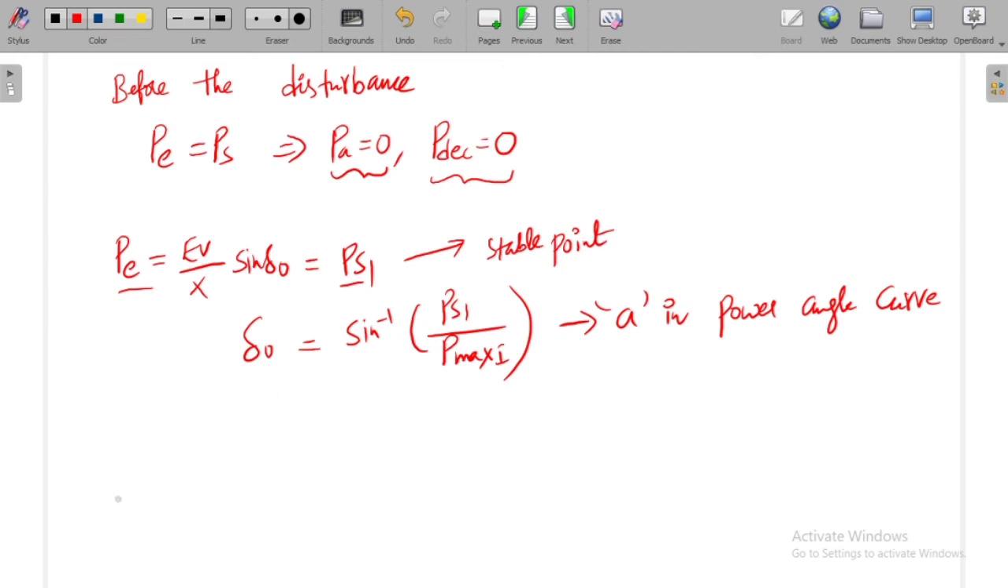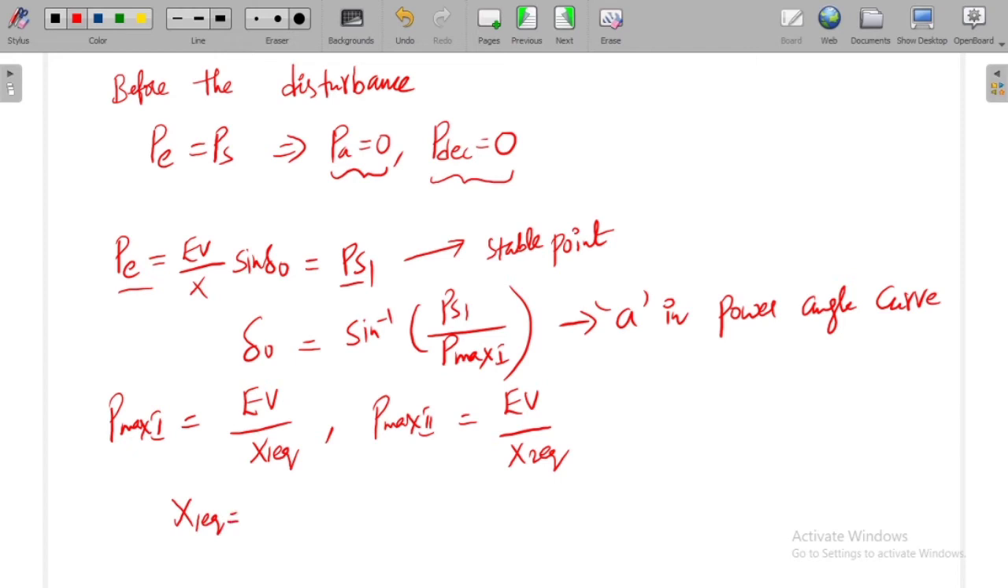Is it right? Now, if you observe, P max 1 means the maximum real power before the disturbance. It is given by EV by X1 equivalent. Similarly, P max 2 is also EV by X2 equivalent. In both cases, the reactance is unchanged, as X1 equivalent is equal to X2 equivalent. It indicates that P max 1 is equal to P max 2.